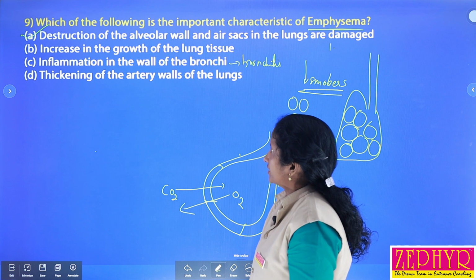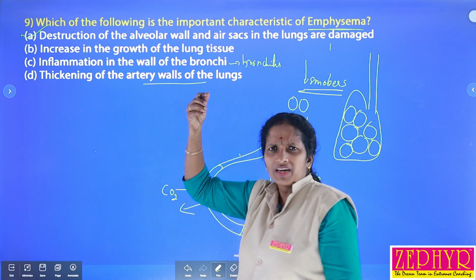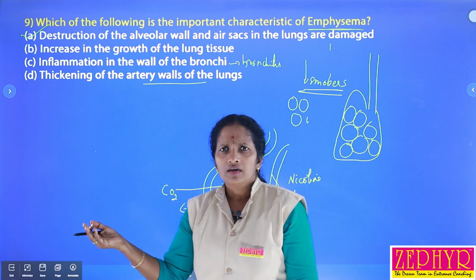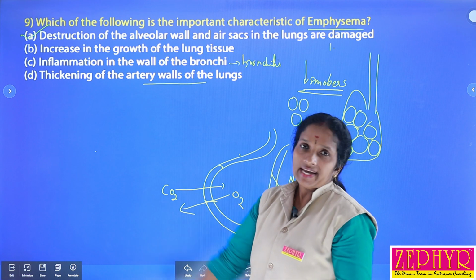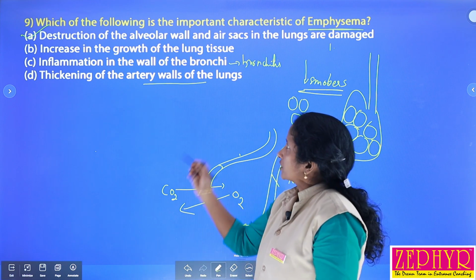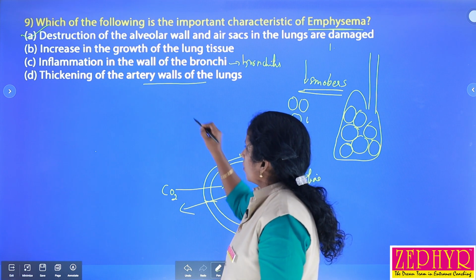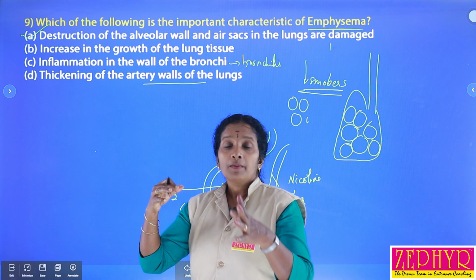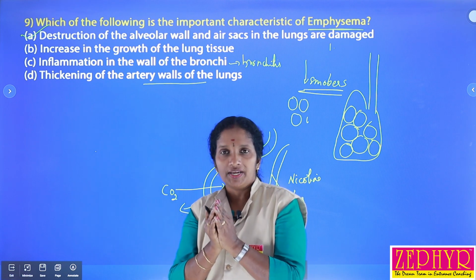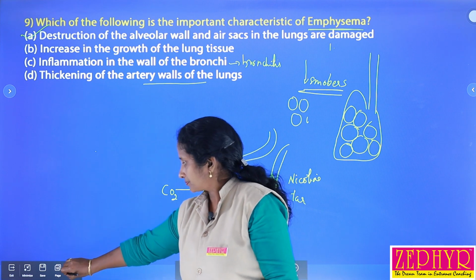Thickening of the artery wall of the lungs is mainly due to the deposition of fat, cholesterol, etc. So here the answer is the first one, destruction of the alveoli wall. Alveoli are considered the principal organ of gaseous exchange, found inside the lungs. There are millions of alveoli in each lung. Okay, so we can select the first one.